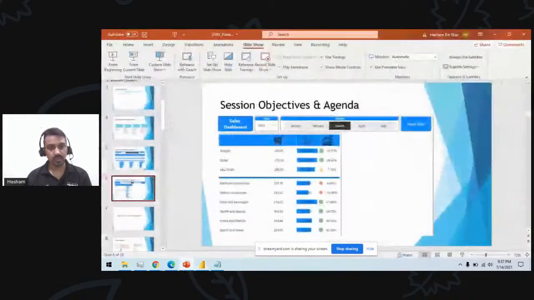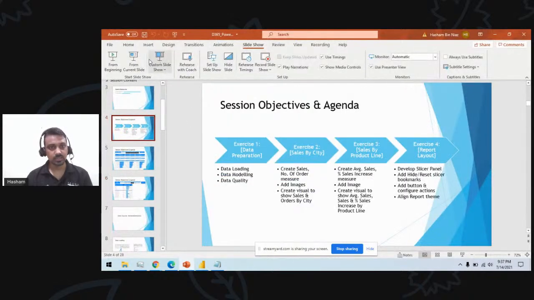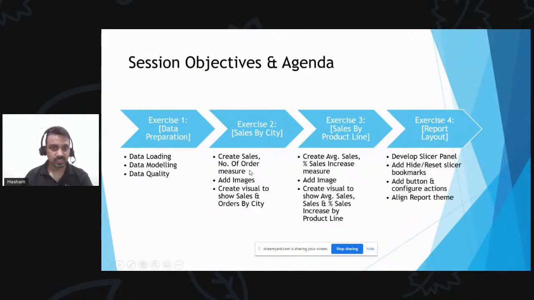So our exercise part 1 asks us to create 2 measures, add some images, and create a visual to show sales and order by city. So this is done. Now we are ready for our exercise number 3, which is sales by product line. We need to create an average sales measure. We need to create a percentage sales increase measure. And then we need to add a visual.